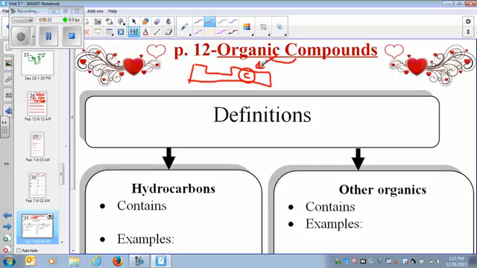Why are organic compounds so important? Because most living organisms are carbon-based compounds. So what we eat, what we are made of, and when we say living organisms, it means humans, animals, plants, everybody is part of it. So organic compounds are the compounds of carbon. By definition, they are carbon-based compounds.